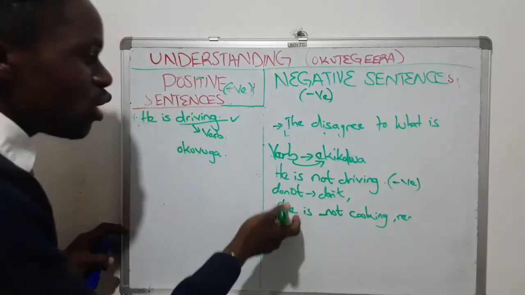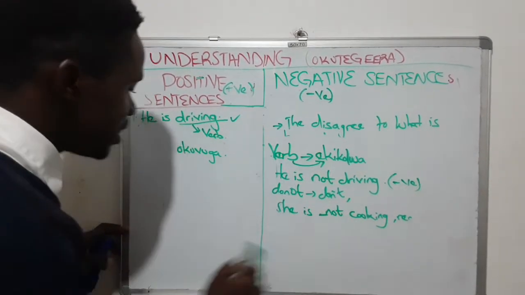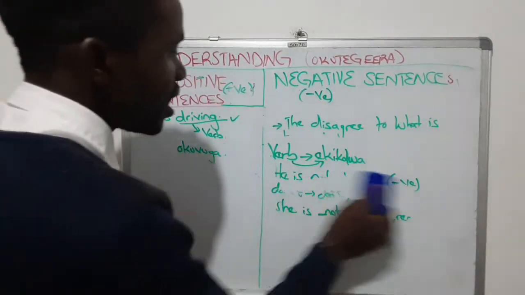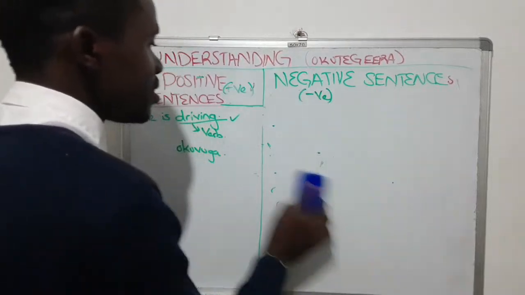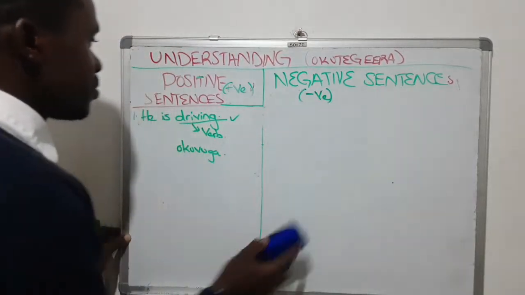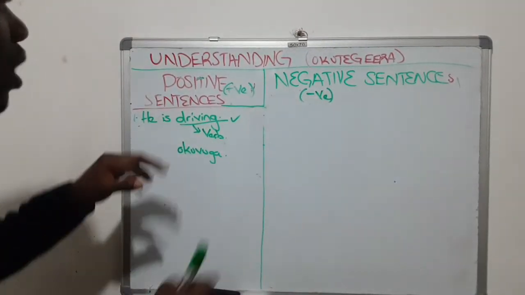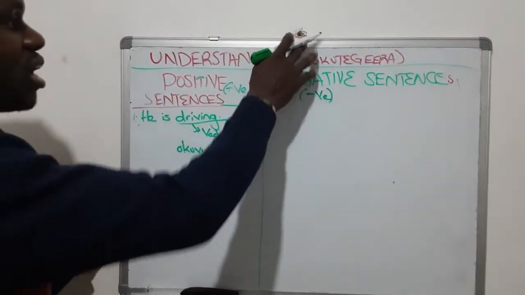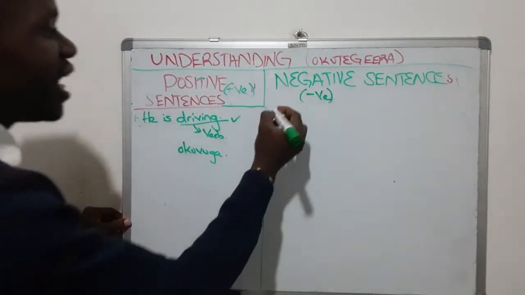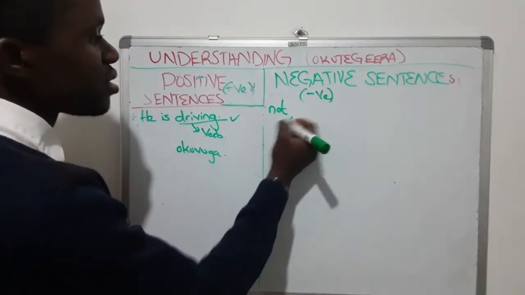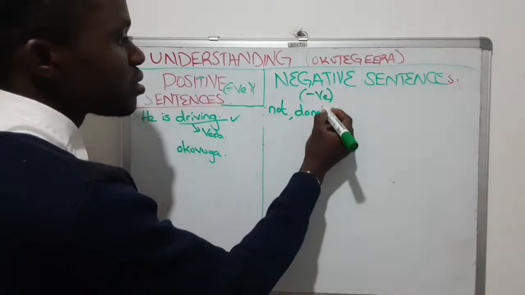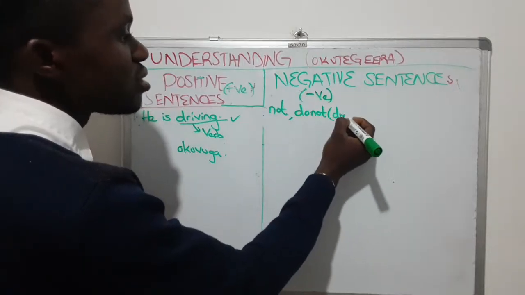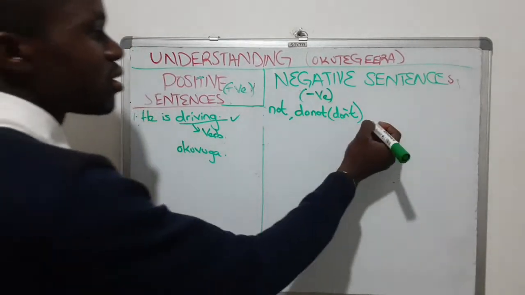So when you use he or she, or when you use it, let me rub off with this and create space. Another point to note, now we bagambye wano from negative format eina we have not oba don't. Don't is the same as do not. This one is the same as don't in English.